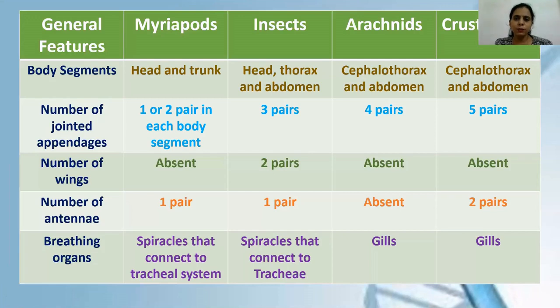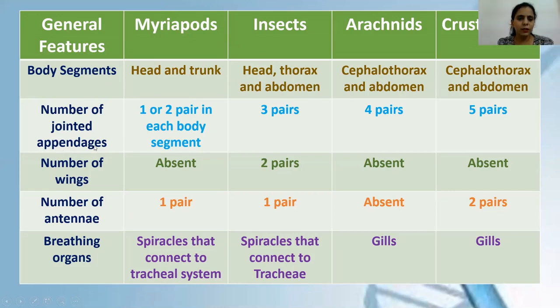In the next slide, this table is given where you can compare all the 4 classes of phylum Arthropoda based on general features. If you just remember this table and the general characteristics of phylum Arthropoda, that's enough from the exam point of view. Body segments we have already studied. In myriapods, only head and trunk are present. In insects, all 3 can be seen clearly: head, thorax, and abdomen. In arachnids, only cephalothorax and abdomen are present, and the same goes for crustaceans.